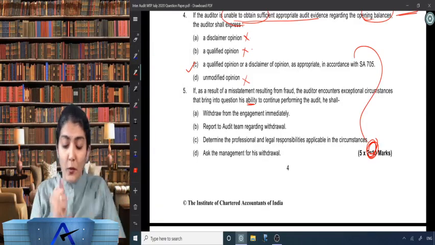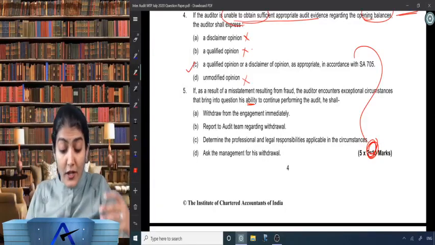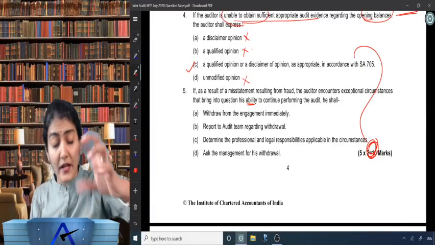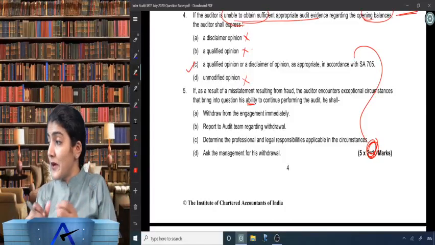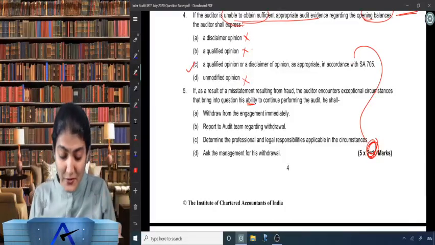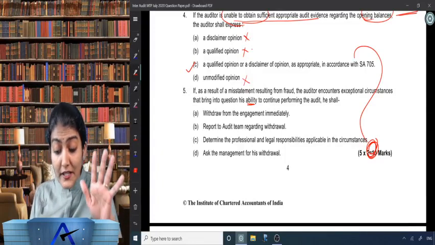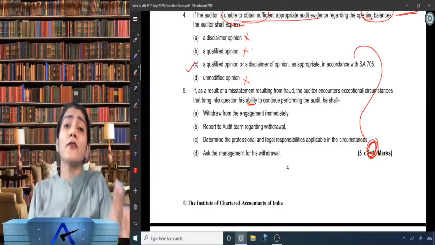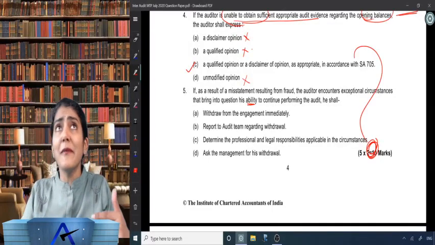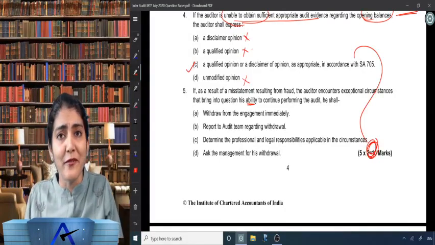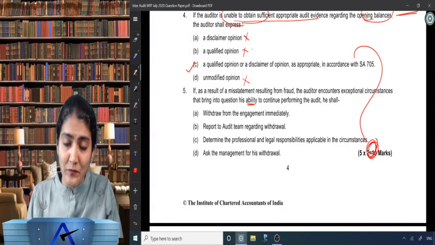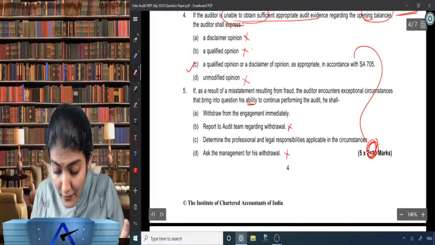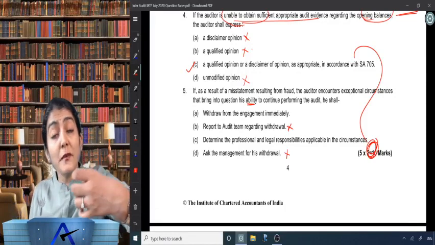Option one says, run away: withdraw from the engagement immediately. Report to the audit team regarding withdrawal, as if you are telling everybody, pack your bags, we have to go home. Another option: determine the professional and legal responsibilities applicable in the circumstances and ask the management for withdrawal. Where will management go after withdrawing? Are you telling management to resign? No. Ask management for withdrawal? No. Report to the audit team regarding withdrawal? No. Withdraw from the engagement immediately? No.